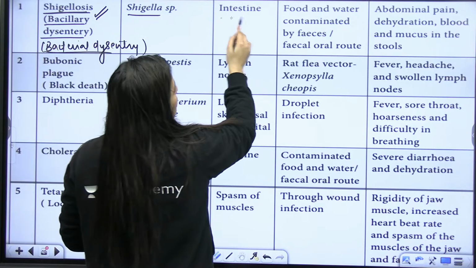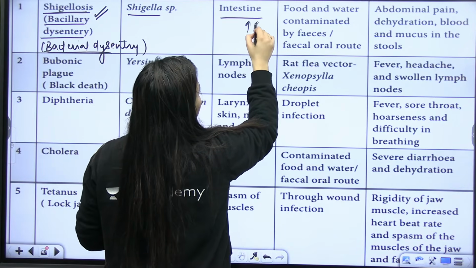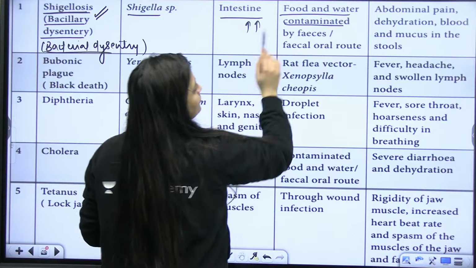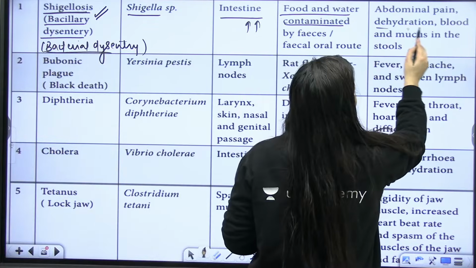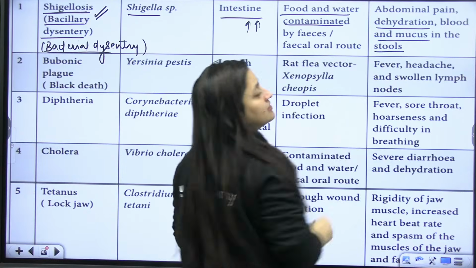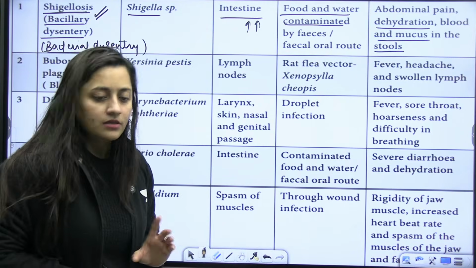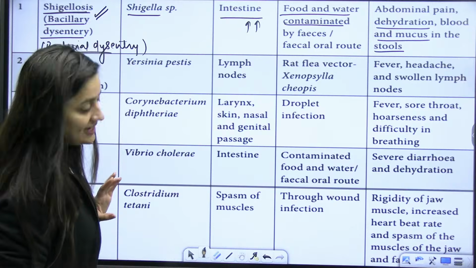Shigella. The pathogen will be in the intestine, so contamination will be through food and water. Abdominal pain, dehydration, and blood and mucus in the stools will be there. These are the common symptoms of this dysentery.